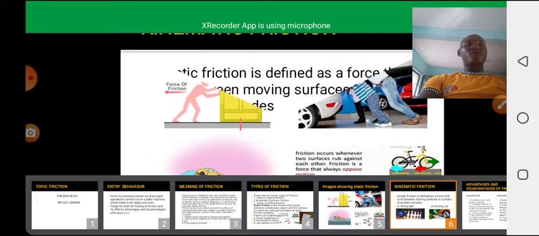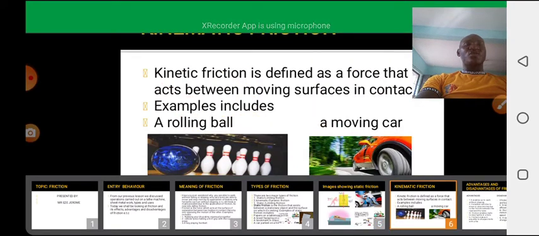Let's now move towards the next, which is kinetic, or you say kinematic friction. We say kinetic friction is defined as the force that acts between moving surfaces in contact. We have examples like a rolling ball trying to crush through a set of pebbles. We have a car which is in motion, a moving train or a moving bicycle, as the case may be. All these are examples of kinetic or kinematic friction.